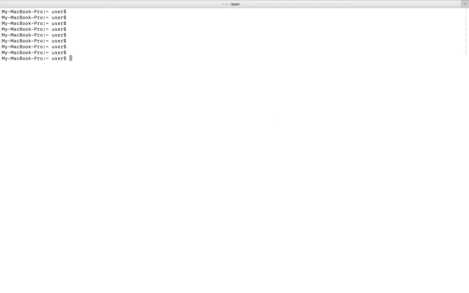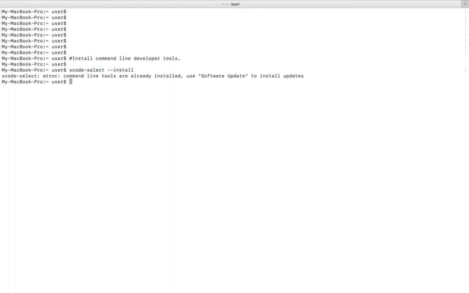If you are using Mac, first you have to install developer tools. We can install developer tools by running this command: xcode-select --install. In this system, Xcode is already installed. We can also install Xcode from the App Store.